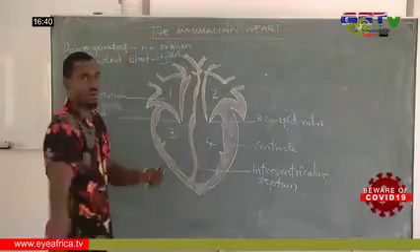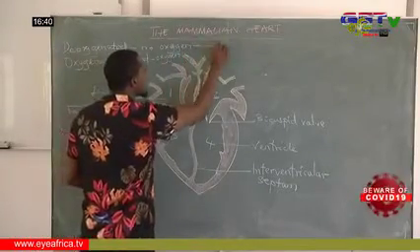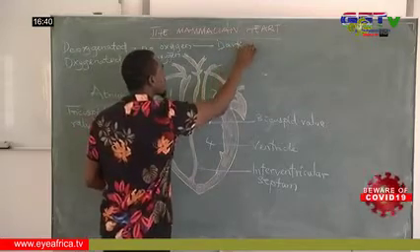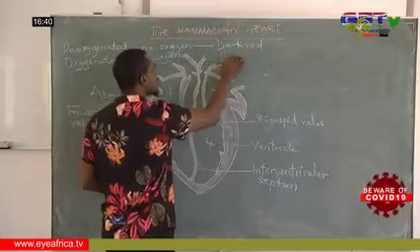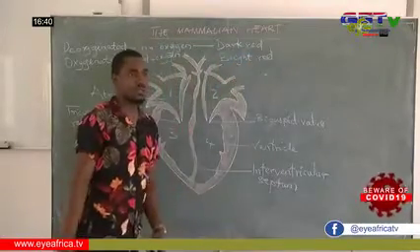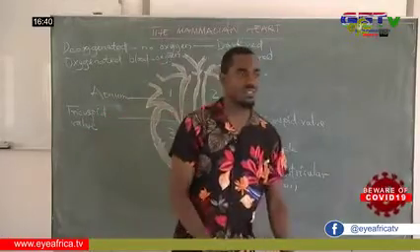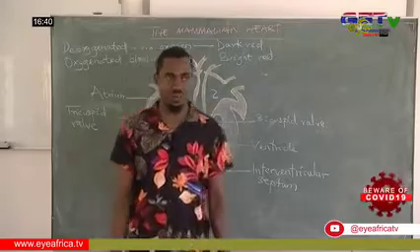The deoxygenated blood is dark red in color, while the oxygenated blood is bright red in color. These are the differences between oxygenated blood and deoxygenated blood.